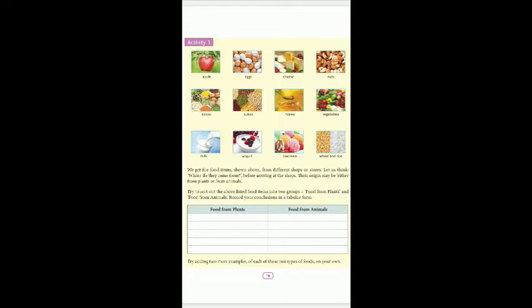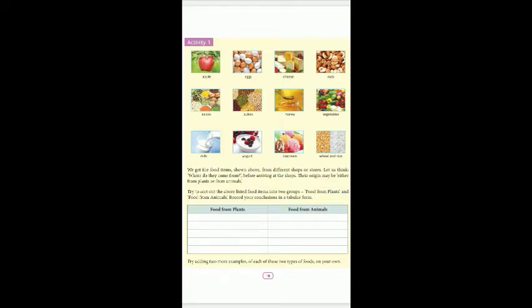See, certain pictures of food are given over here. Now you are supposed to classify them into food from plants and food from animals. Now the first thing is the apple. Apple, you already know that we obtain this from the plants. Similarly, the eggs from the animals. Cheese, it's an animal product. Nuts, it's a plant product. Spices we get from the plants.